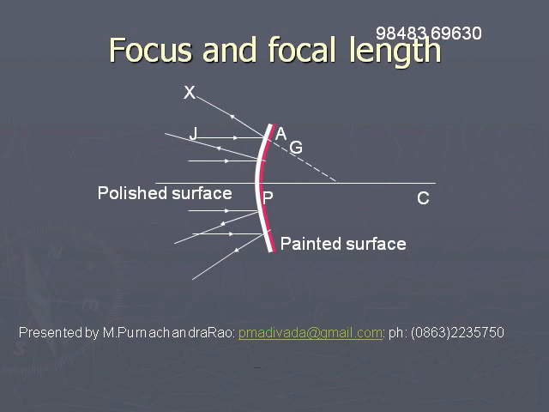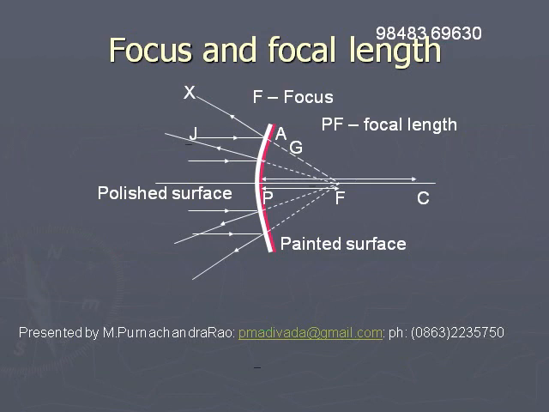And when the lines representing these rays are produced backwards, all of them meet the principal axis at F. So we have to imagine that the reflected rays are diverging from this point F, and this F is called the focus of the convex mirror. The distance PF is the focal length, and the distance PC is the radius of curvature.